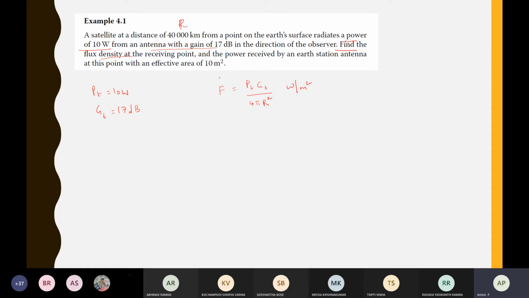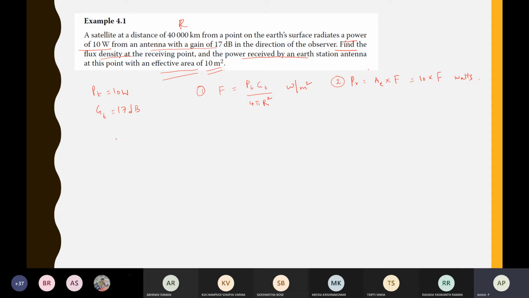Okay, so then what happens? The effective area of the receiver is also given, and he wants the power received. So the first step is to find the flux density. The second step is to find the received power, which is equal to the effective aperture into the flux density. The effective aperture is given as 10 meters square, because it's effective area. So 10 into whatever flux density you get, those many watts will be received.